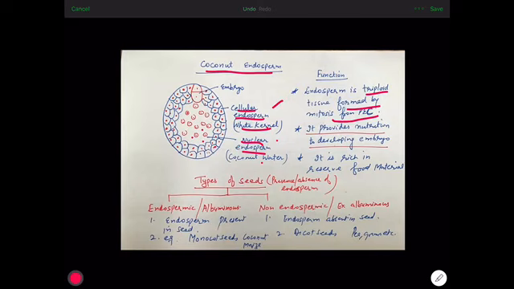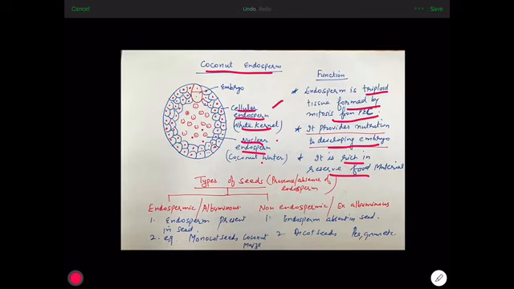Function of endosperm is to provide nutrition to the developing embryo because it is rich in reserve food materials. Endosperm is rich in proteins, carbohydrates, fats, vitamins, minerals. So it is highly nutritive and provides nutrition to the developing embryo. Now what is the function of endosperm? To provide nutrition to the developing embryo.